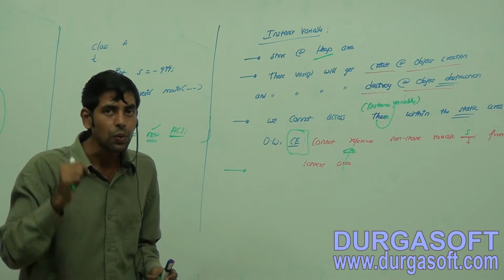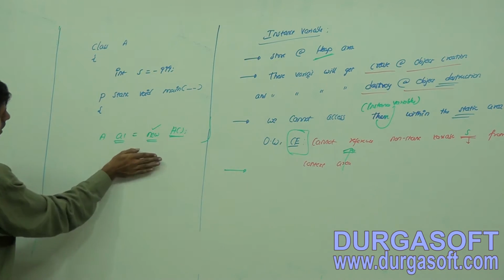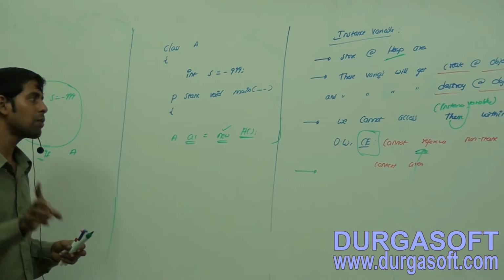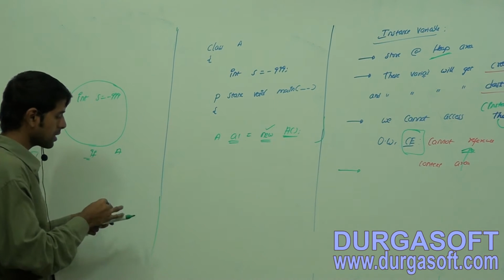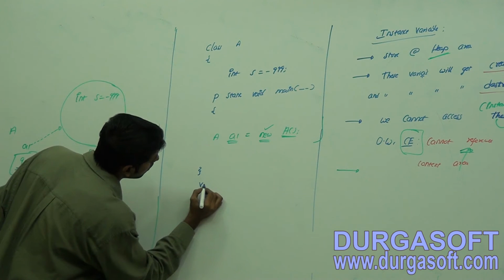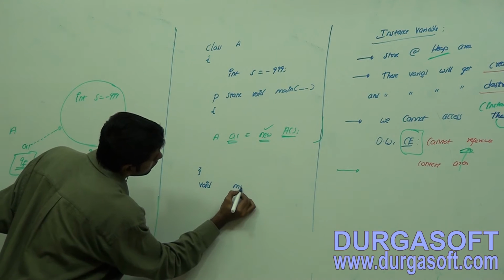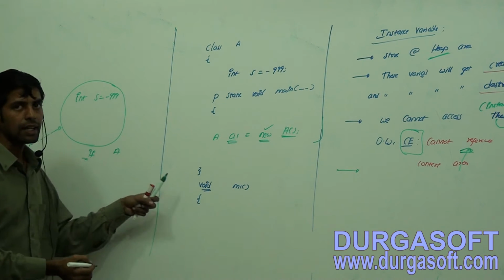then you have to access them by using the reference variable name. If you are writing that code within the static area, friends, okay, this is the static area. Now void m1 method, now this is the non-static area.